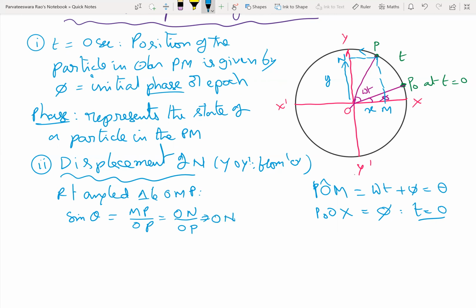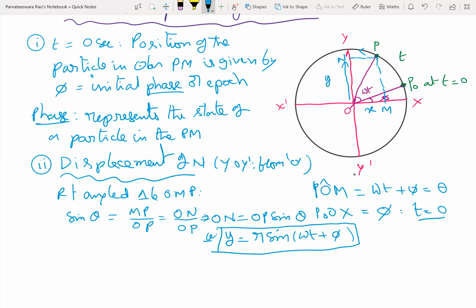Implies ON is equal to OP sin theta, that is y is equal to r sin(omega t plus phi). So this is the displacement of N measured from O. Let us call this equation 1.